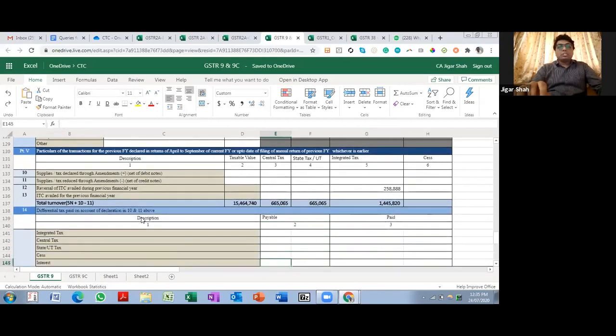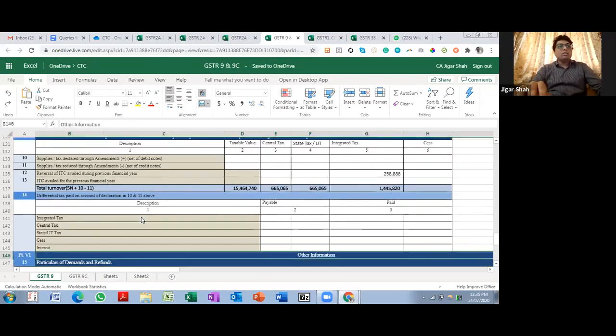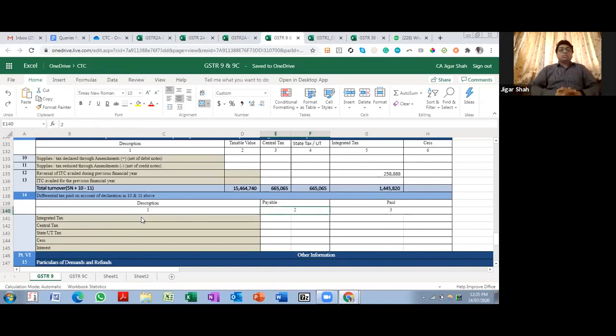So yeah, that was input related, output related. I think we have covered most of the tables. I will just cover the tables which we have not covered so far. So table 14, right? If there is anything in 10 and 11 which is payable, and you have already paid, it should come over here. You need to ensure that for payable and paid, you are filling up the details in both.